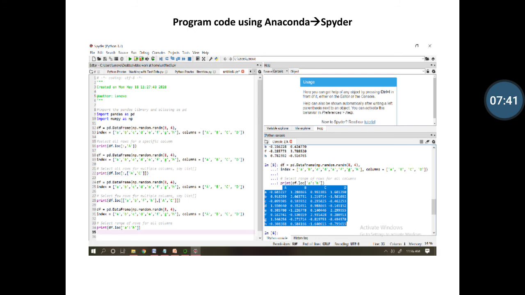For your convenience, I am defining a slide here for writing the code. You can easily use the Anaconda environment, and using Spyder or Jupyter you can write the code and execute it. You can also notice that our output that is defined in our previous slide is also shown in the right portion of the slide. You can notice that the above code is executed and our output is displayed in the slide.